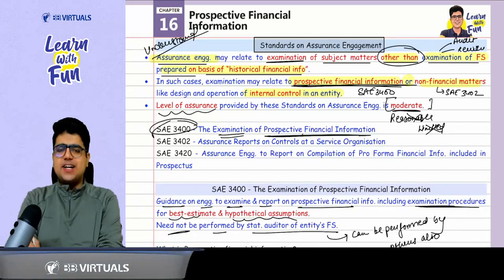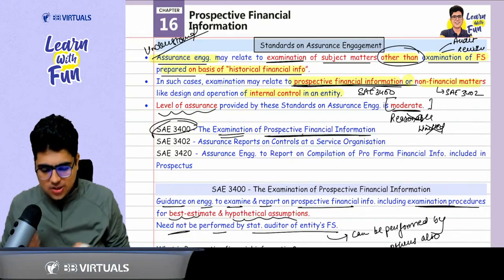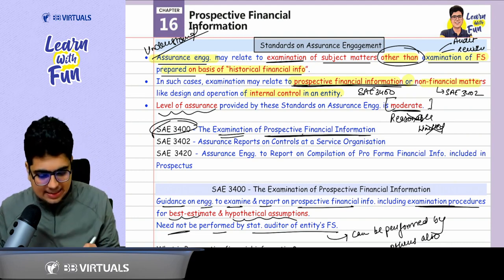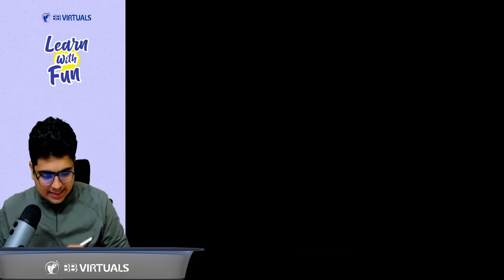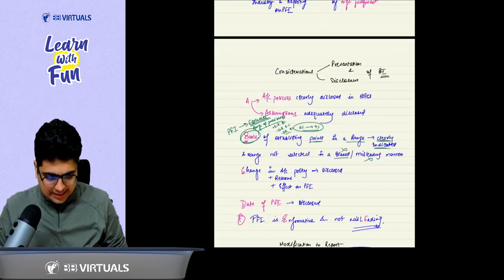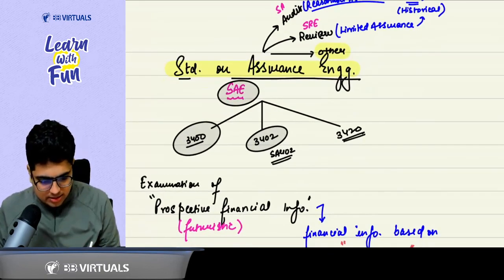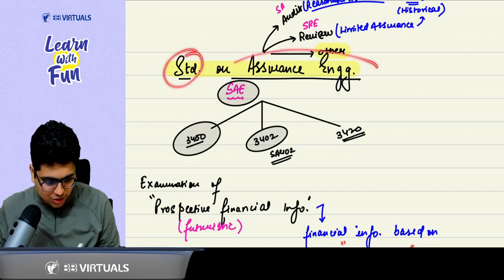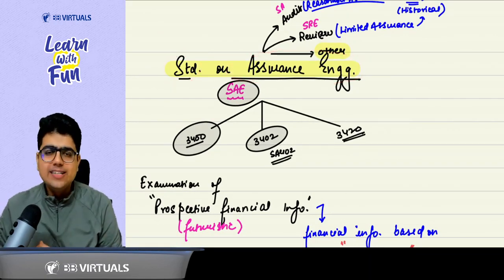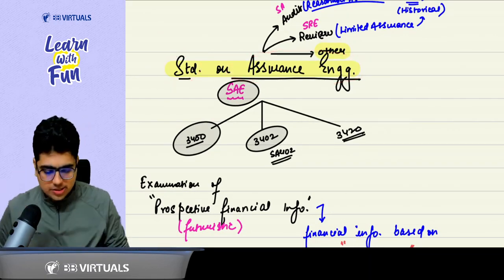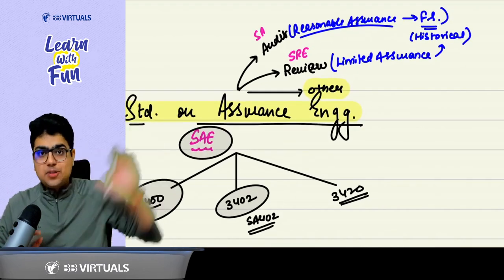So welcome to the revision session of SAE 3402. First of all, let's begin the revision with the notes that we noted in the class. This is the standard on assurance engagement. Now, what is special about these standards on assurance engagement? They cover the other types of assurance engagement.